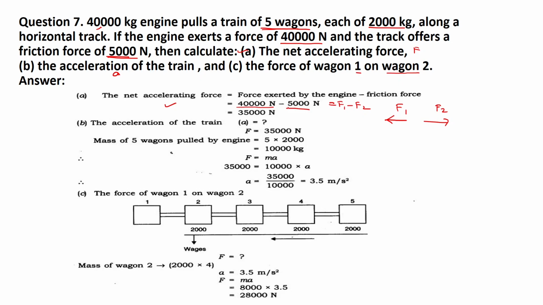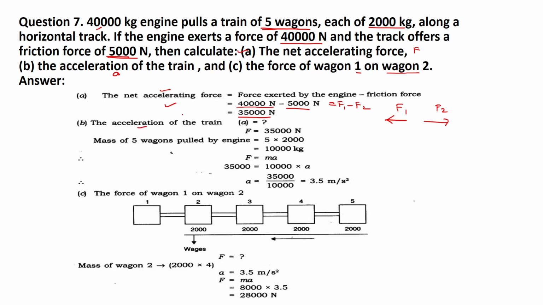So after taking the subtraction, I will get the net accelerating force, and that is 40,000 minus 5,000, it will be 35,000 Newton. कितना मिल गया? 35,000 Newton is a net accelerating force. फोर्स मिल गया, एक्सेलरेशन नहीं मिला. एक्सेलरेशन तो हमें फाइंड आउट करना है. चलो एक्सेलरेशन फाइंड आउट करते हैं.